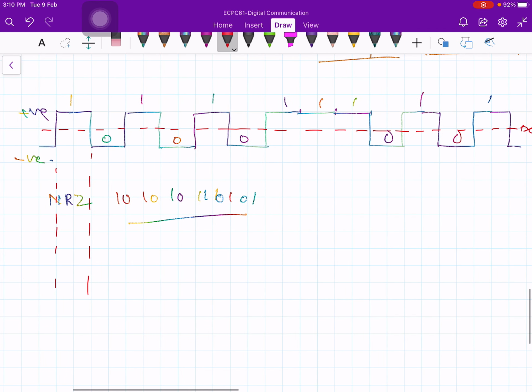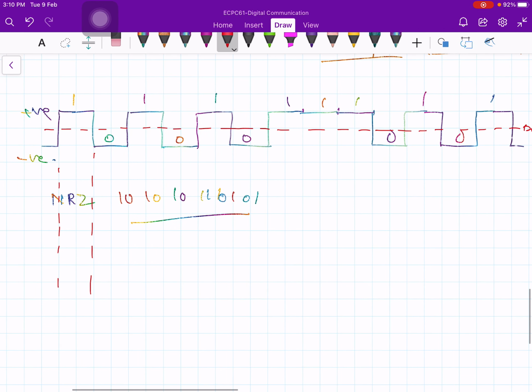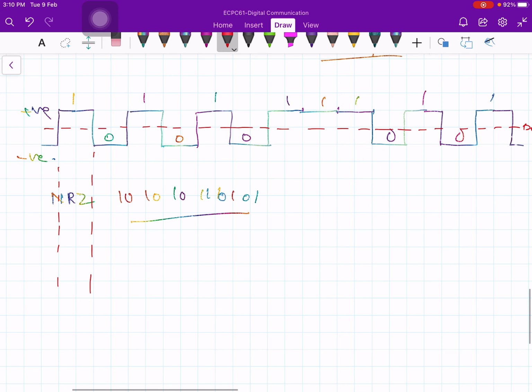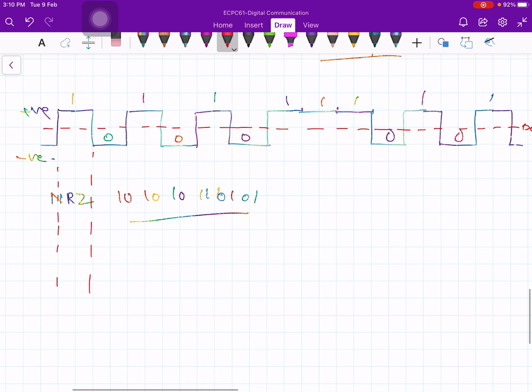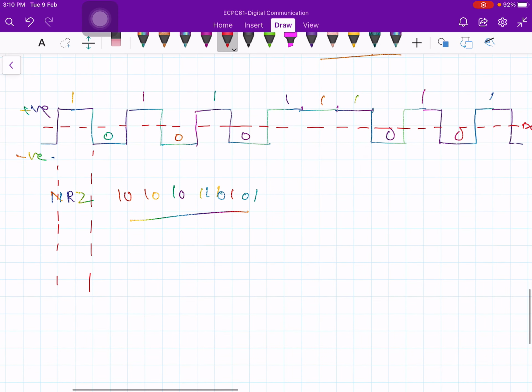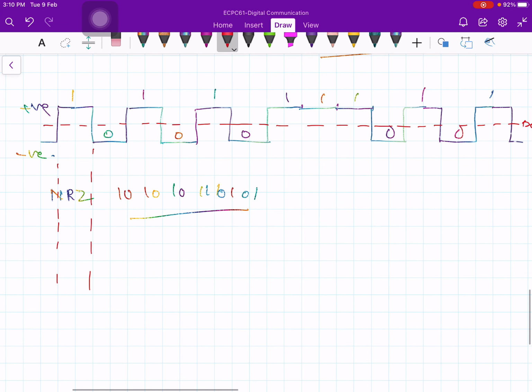Now if you transmit this waveform through a transmission channel that has AC coupling and transformers, and these two devices give poor low frequency response, because of that you get a droop in the pulse duration.